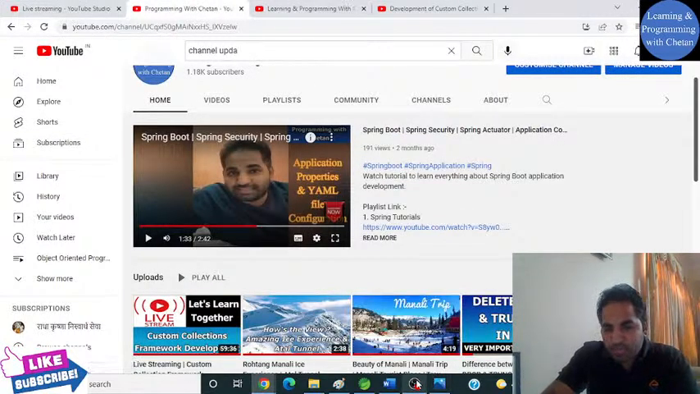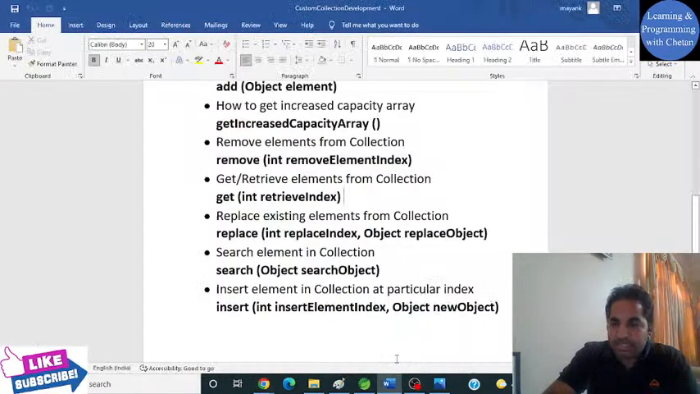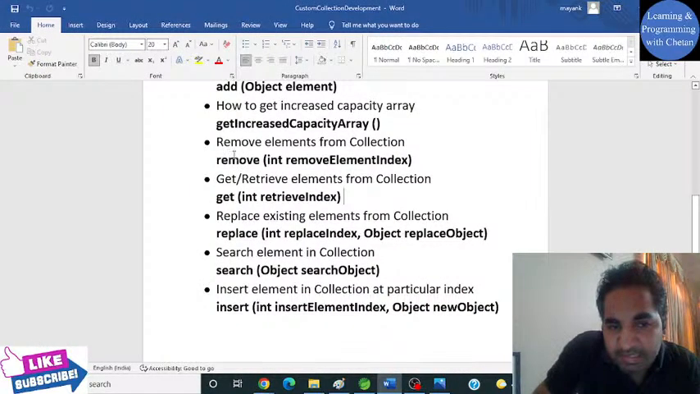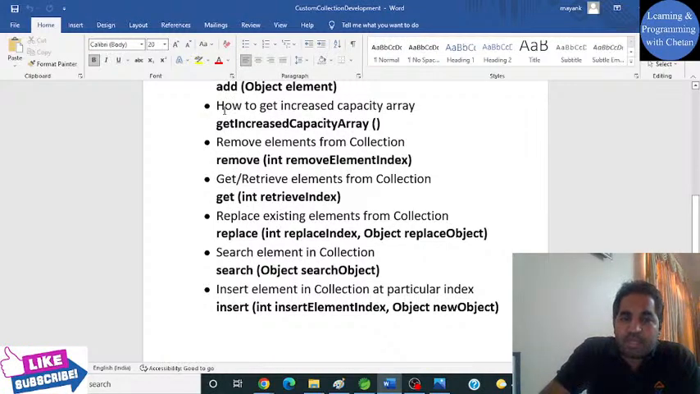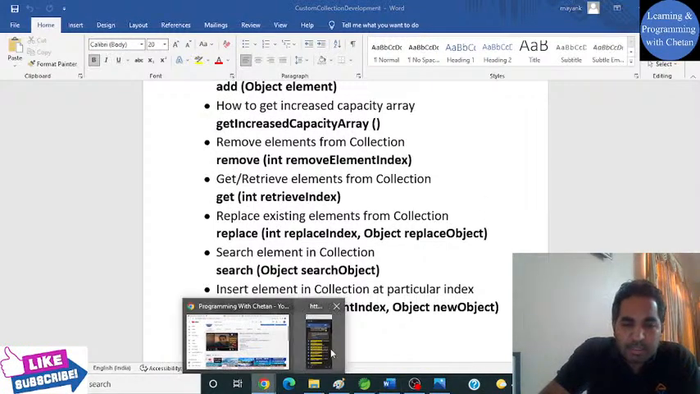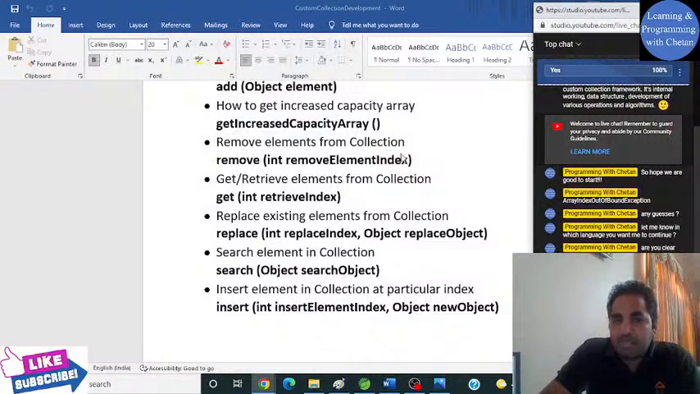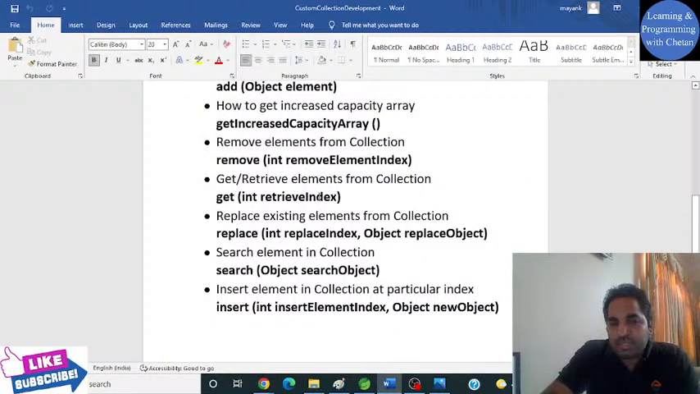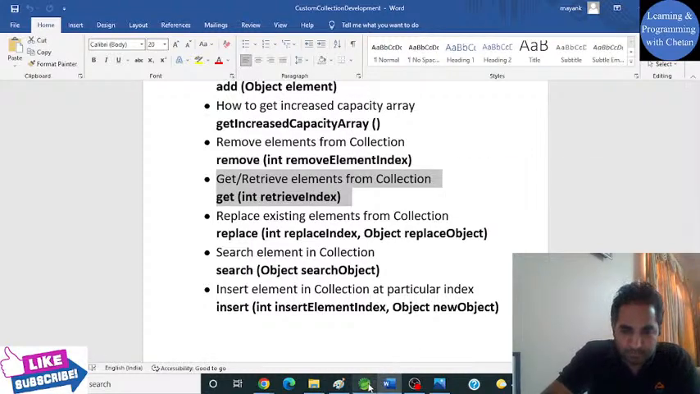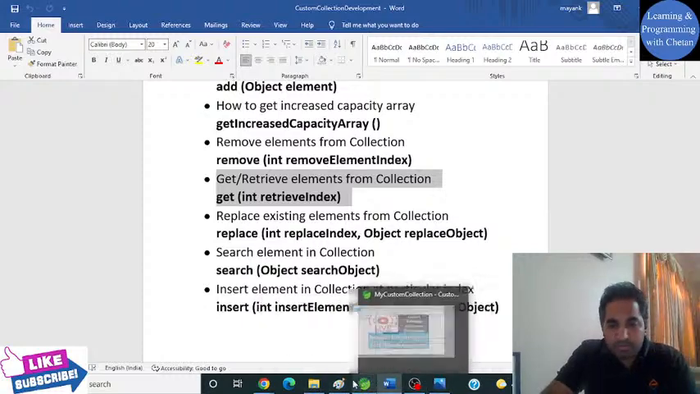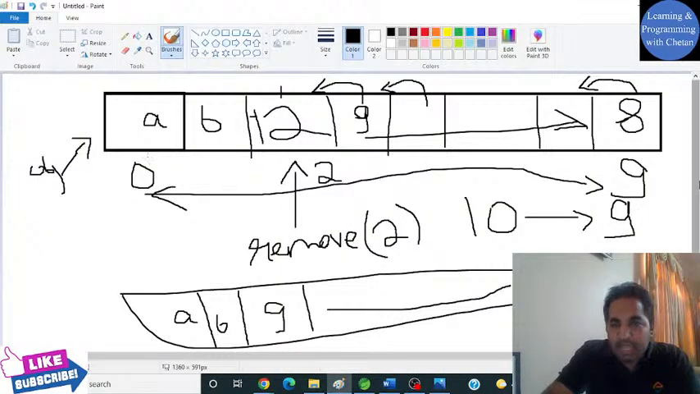So guys, I hope that whatever we have discussed till now is clear to you, and you have a clear understanding of the add operation, that how we can add elements inside our collection object and how we can remove elements. Now we are trying to understand that how we can get or retrieve elements from our collection. So suppose I have this particular object array. This is actually the internal data structure which we have used for our custom collection, right?